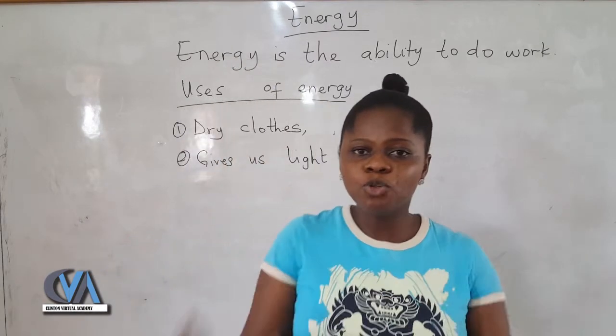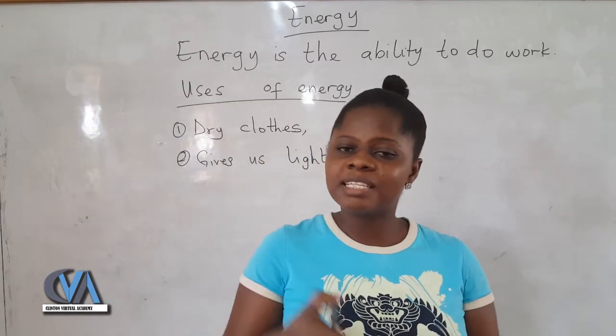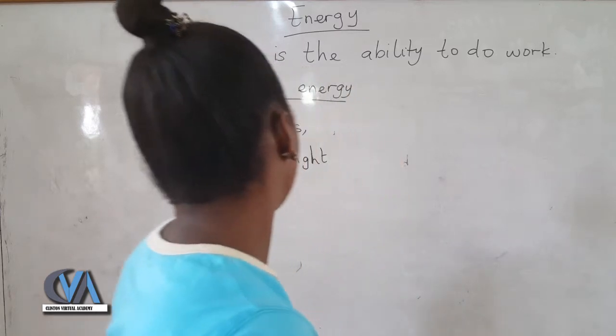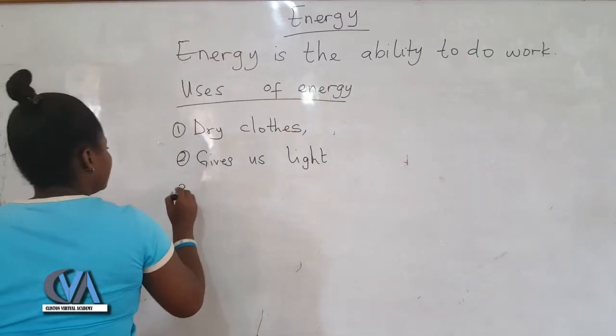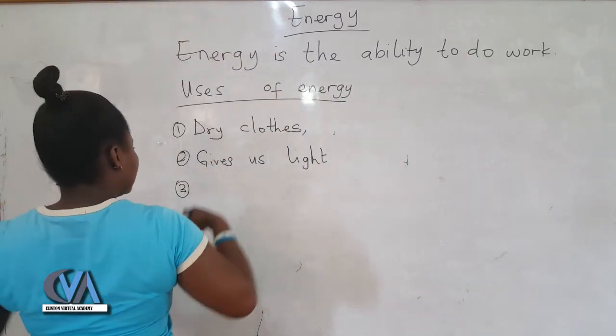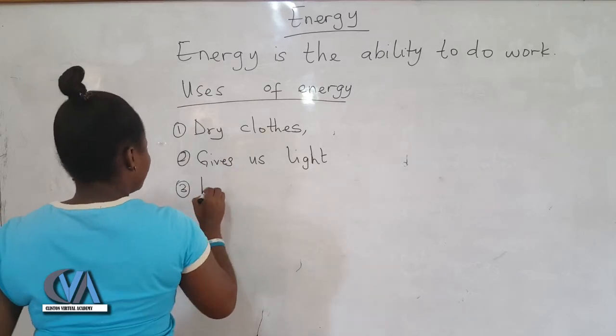What about the food we eat? The energy that we get in the food, what do we use it for? It helps us to grow.